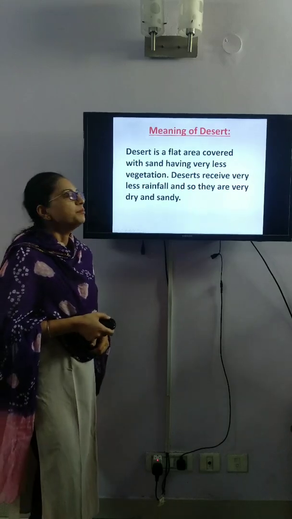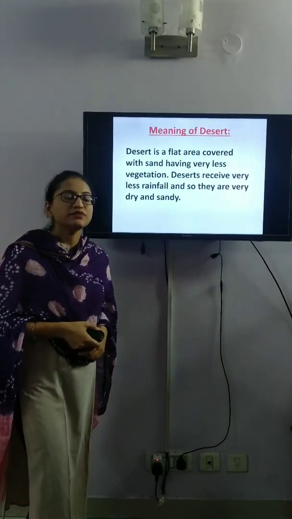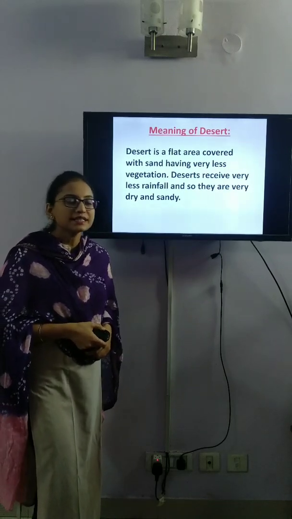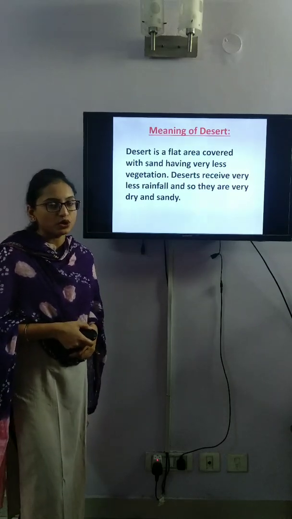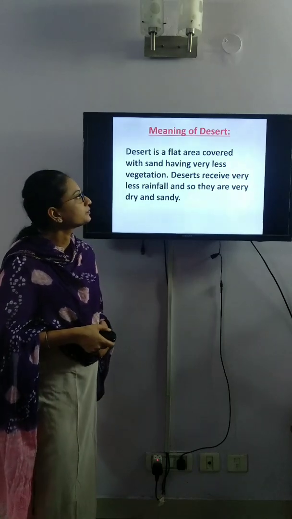We have done the meaning of desert. What is a desert? A desert is a flat area, flat land covered with sand. And deserts receive very little rainfall, so deserts are very dry and sandy.